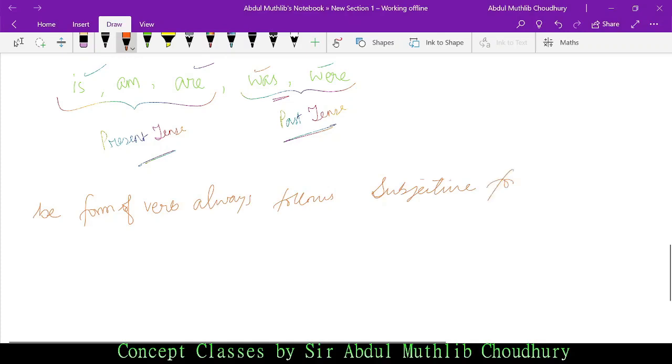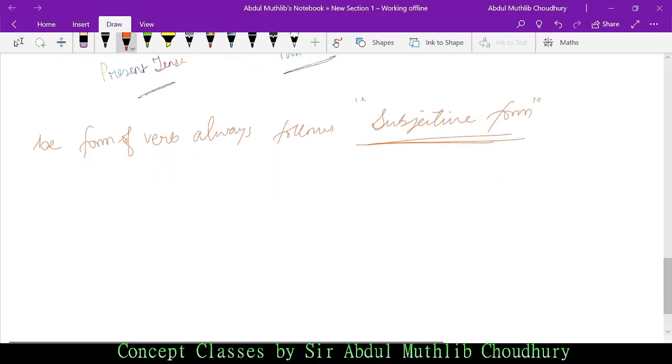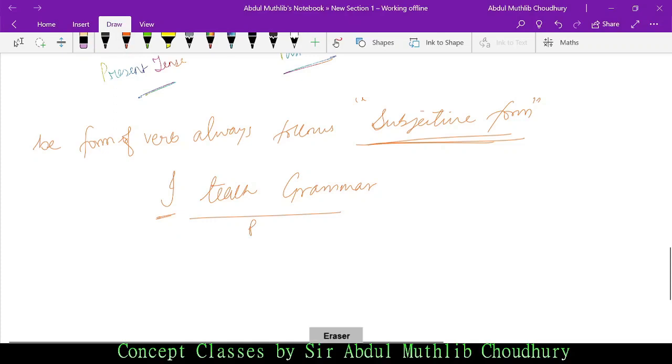subjective form. Okay, I have already explained to you what is subjective and what is objective. I am quoting the example again. I teach grammar. See, this concept is very important. Subject, object. When we are young, we did subject and predicate, isn't it? Now as we have grown up, we see subject, then verb, and then we see object.